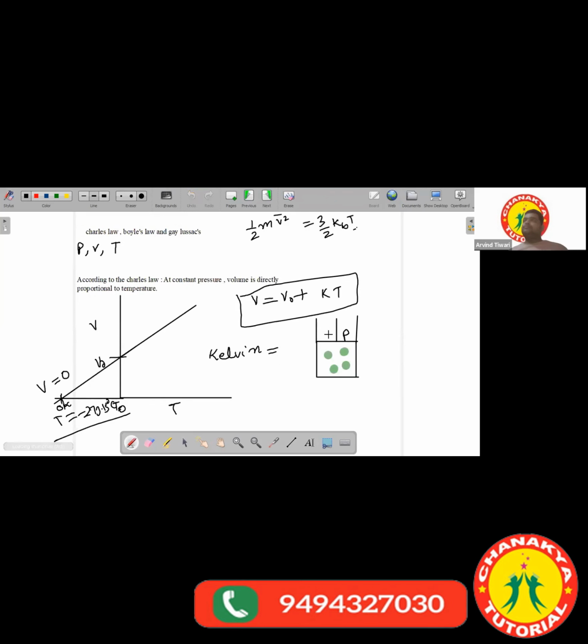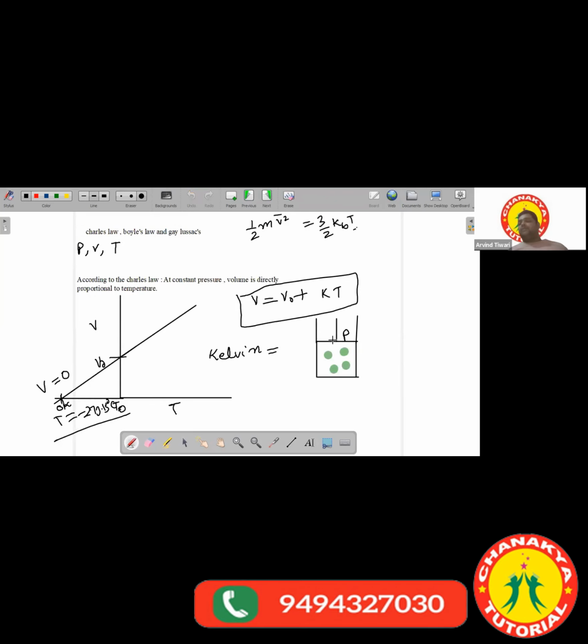So here, the statement says at constant temperature, you have to keep the temperature constant, and you have to observe the variation of pressure and volume. So pressure is inversely proportional to volume, 1 by V. If you increase the pressure, volume will decrease. If you decrease the pressure, volume will increase. So understand it from the previous one only here.